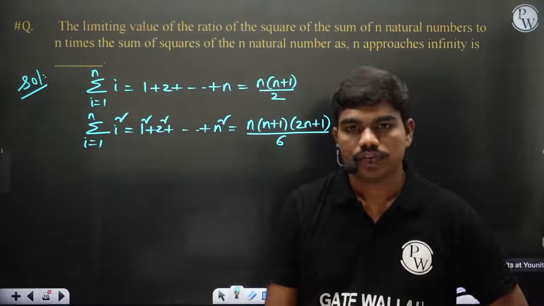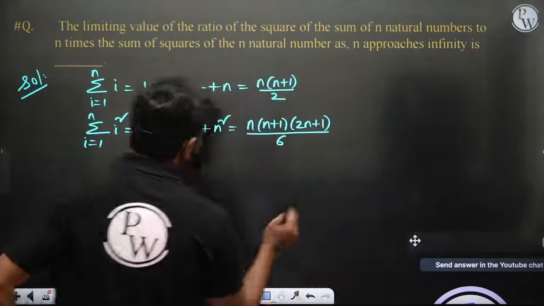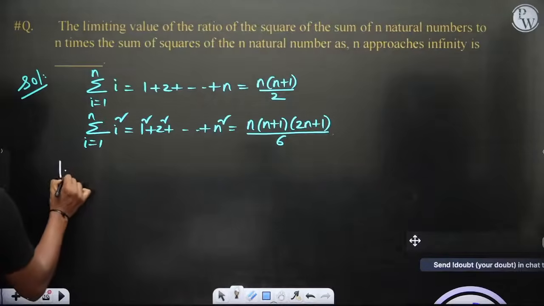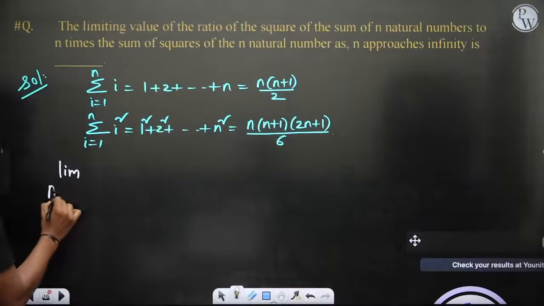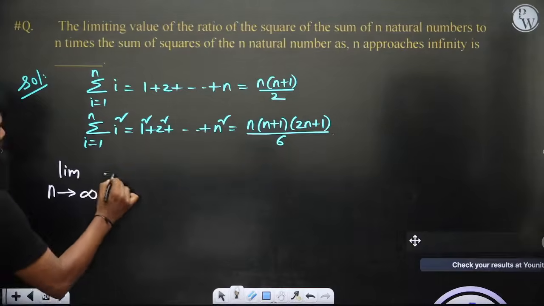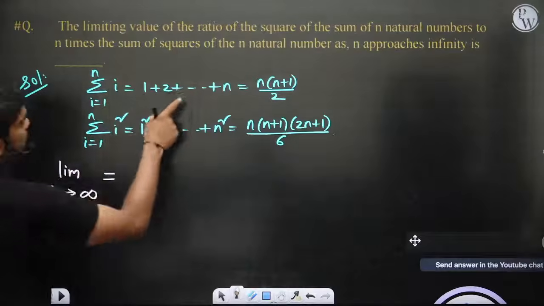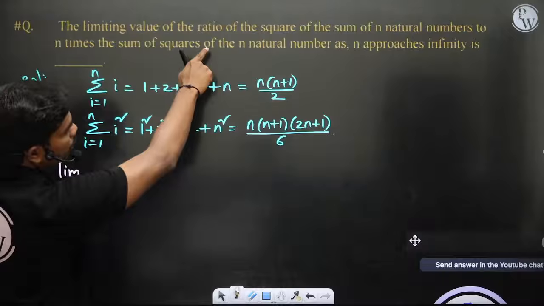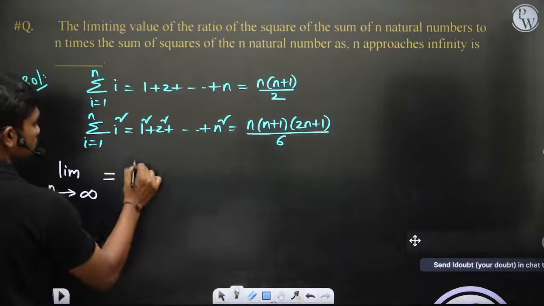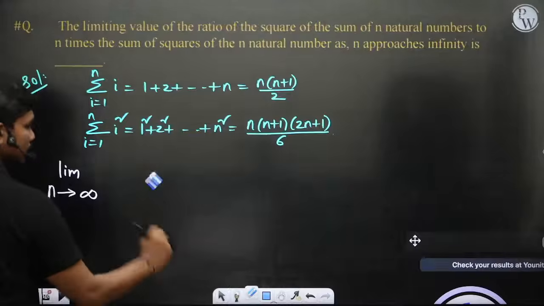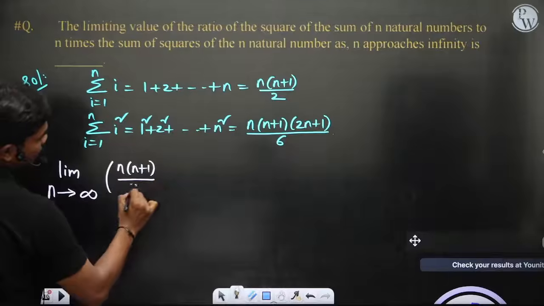Let's see what we have written. They are asking for when n tends to infinity, because they told us n approaches infinity. So for very large n, let's see what happens. The value of the ratio of the square of the sum of n natural numbers, so the square of this, limit n tends to infinity, is n into n plus 1 by 2 whole square.